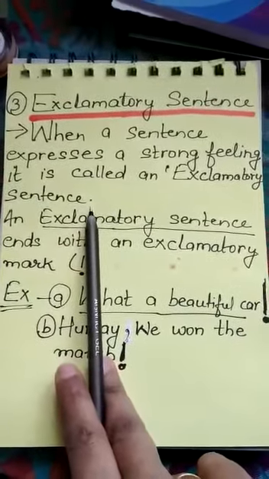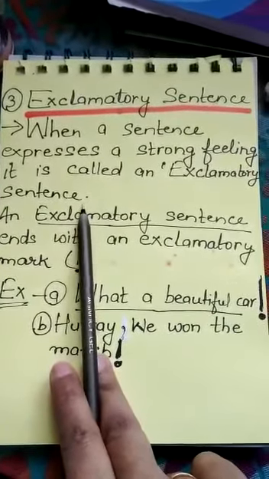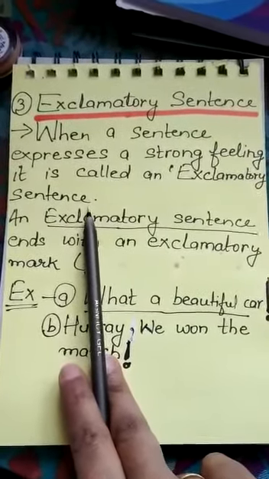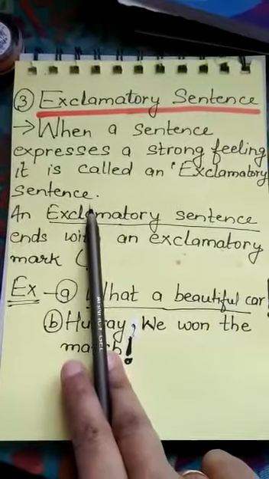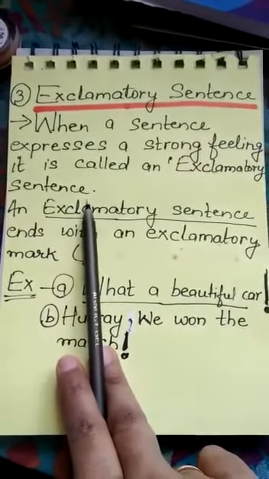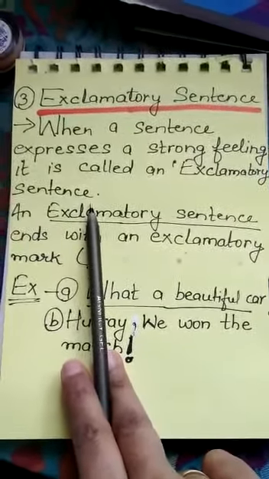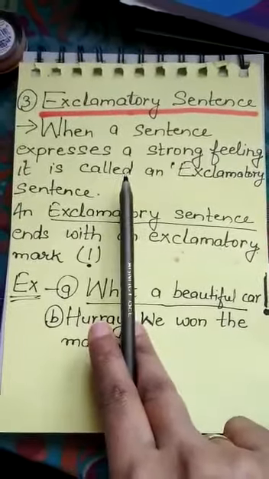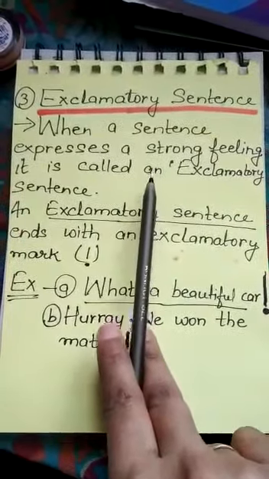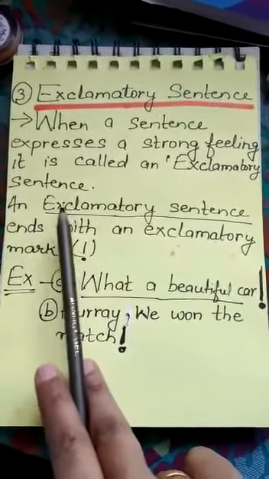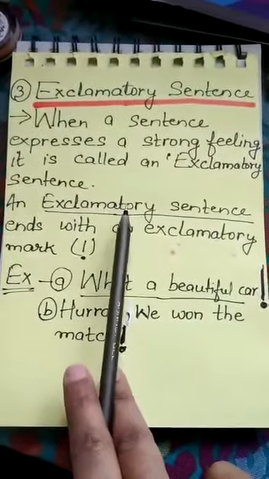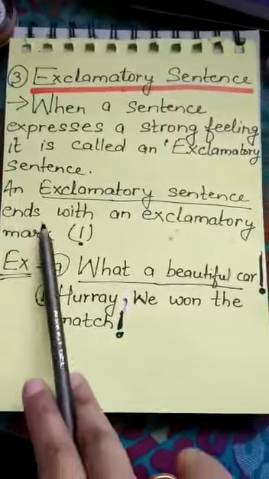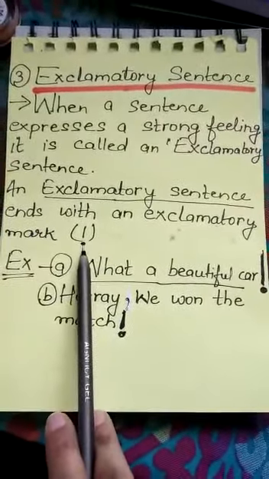Whenever in a sentence we share our feeling, whether it is happiness, sadness, surprise, any kind of feeling which shows our mood, our reaction, that is called an exclamatory sentence. We will mark that whenever we see or speak any exclamatory sentence, it always ends with an exclamation mark.